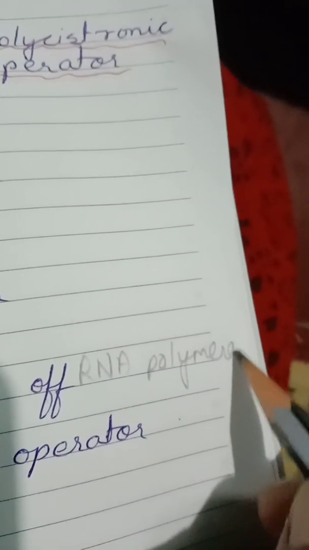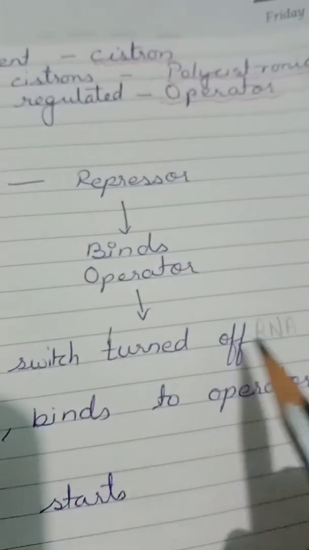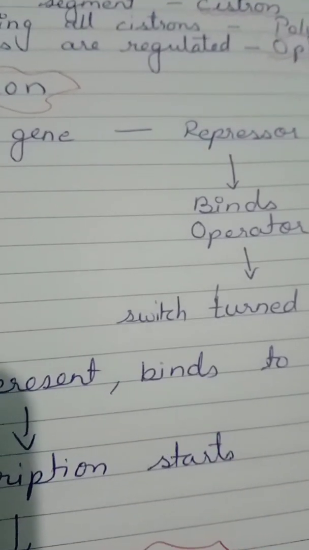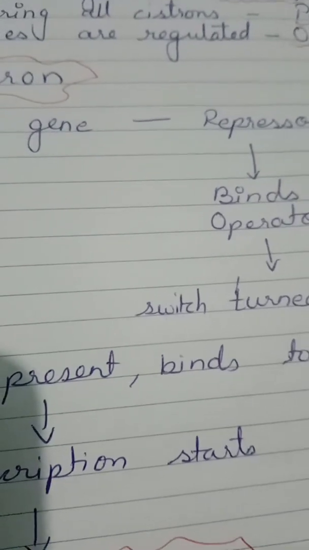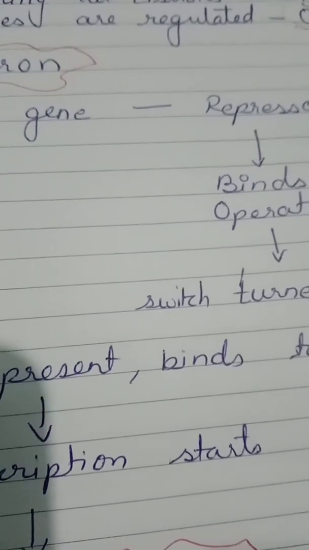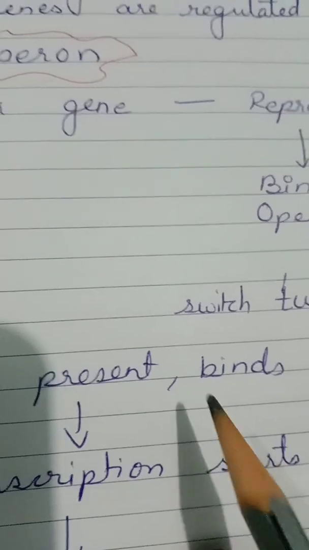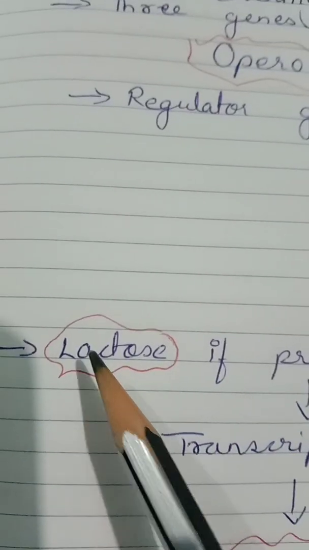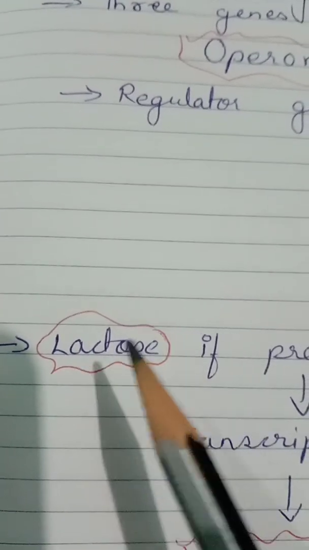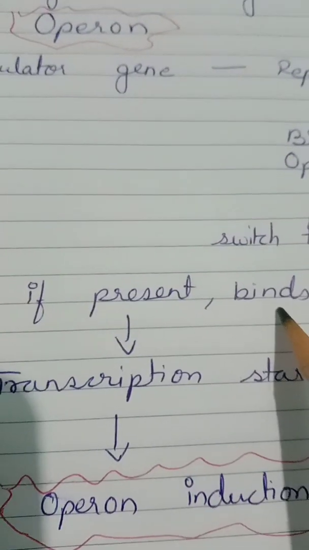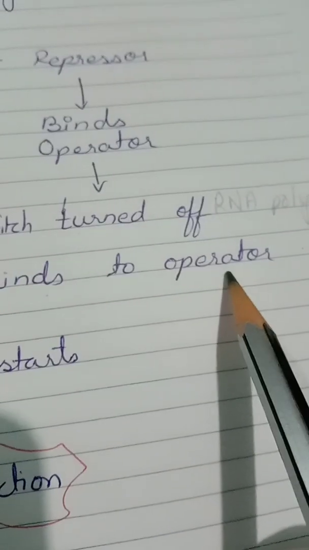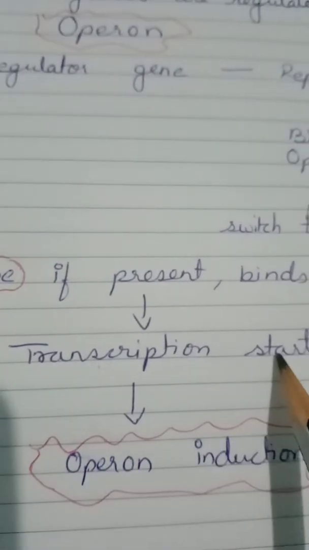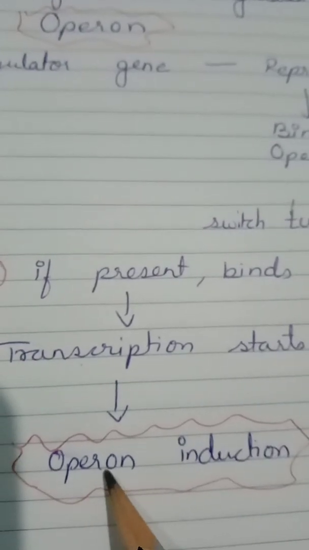If RNA polymerase is not functioning, the enzymes will not be produced, so the substances needed for the breakdown of lactose will not be produced. Now, suppose it is induction. We provide lactose in the medium. If lactose is present in the medium, it will bind to the repressor, and transcription starts. That is operon induction.